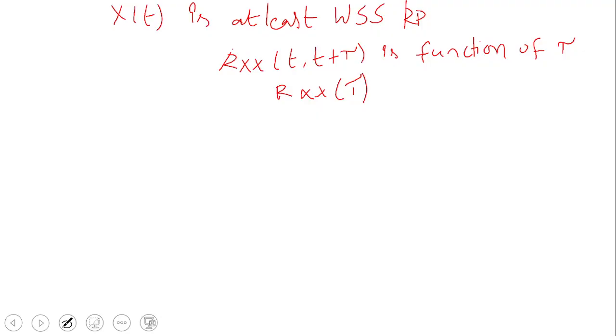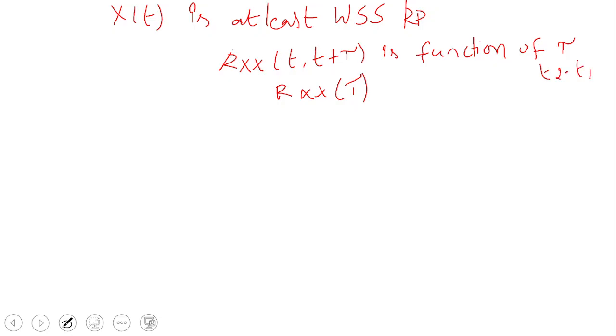So before writing the properties of the autocorrelation function, we are assuming that the random process x of t is at least a wide sense stationary random process, meaning that the autocorrelation function Rxx of t comma t plus tau is a function of tau only, that is the time difference between t2 minus t1.